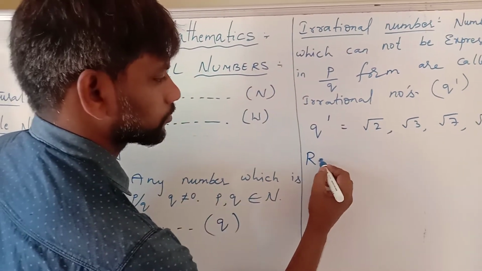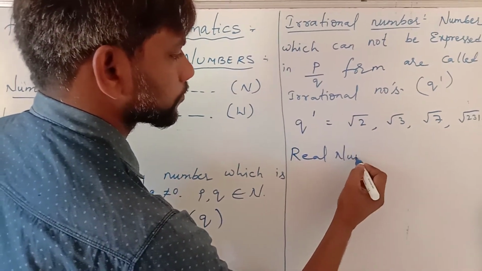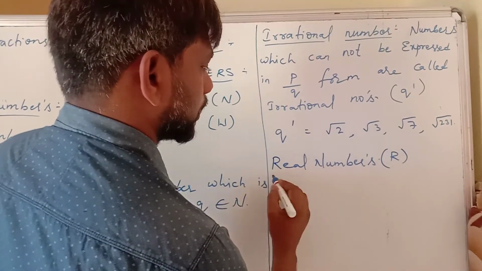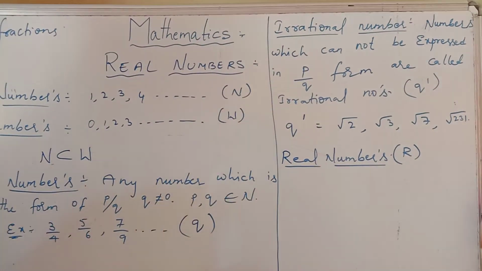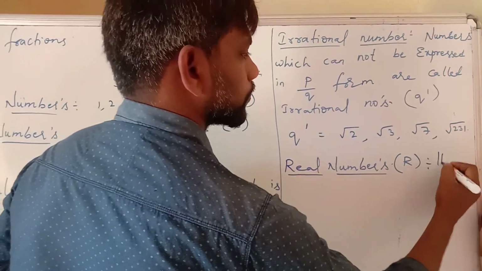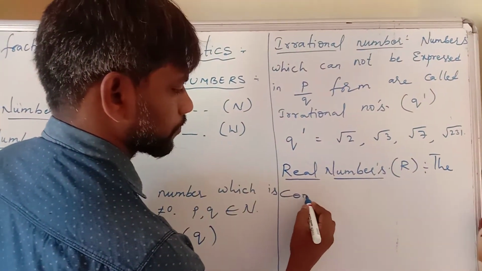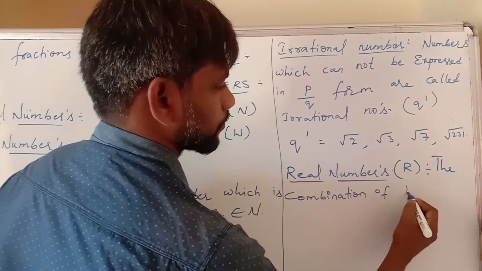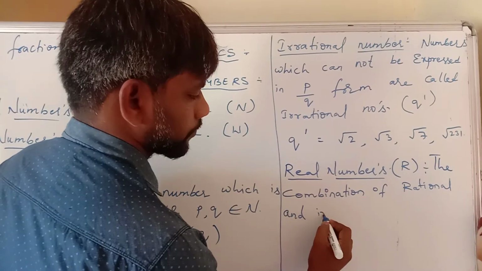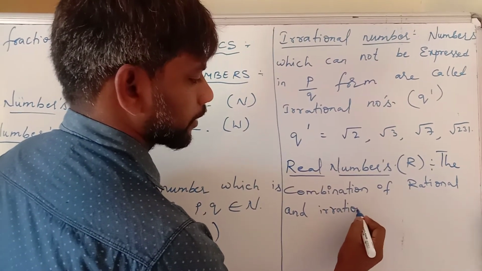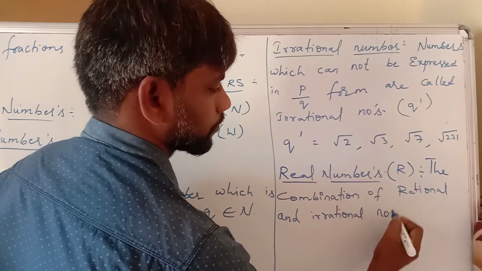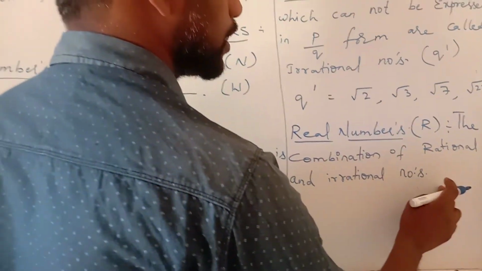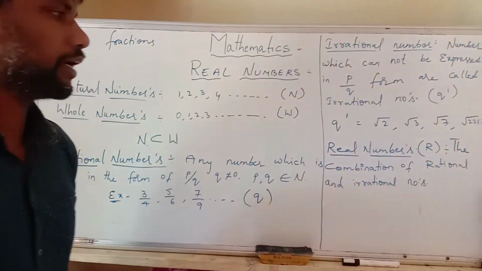Real numbers are denoted with the capital R. The combination of rational and irrational numbers is called real numbers.